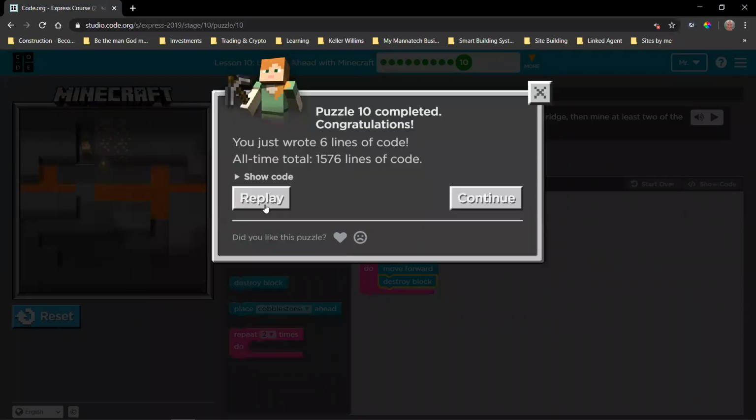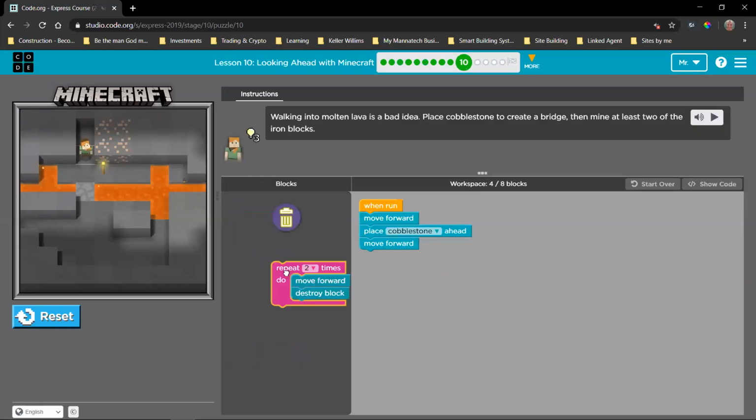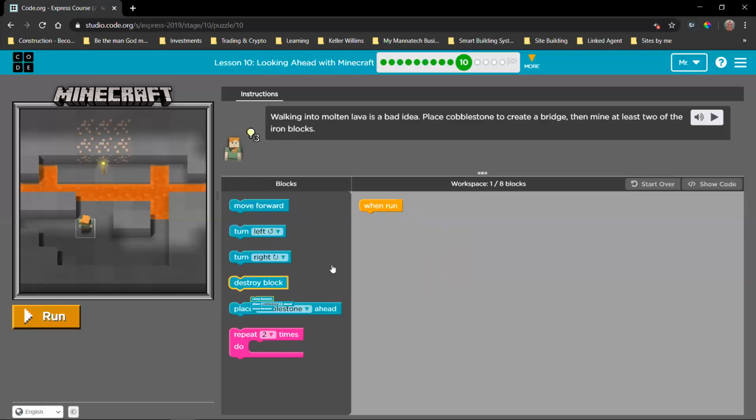So I'm going to talk through the code one more time. So again, we identify the goal, which is place a cobblestone. And the second part of the same goal is we need to mine 2 blocks of iron. So the first problem we have is we need to get cobblestone there. We cannot do it from here, so we need to move closer to the lava, the molten lava. Then we need to place the cobblestone because the block that we have says place the cobblestone ahead. So this means it will place it in front of wherever Alex is facing.